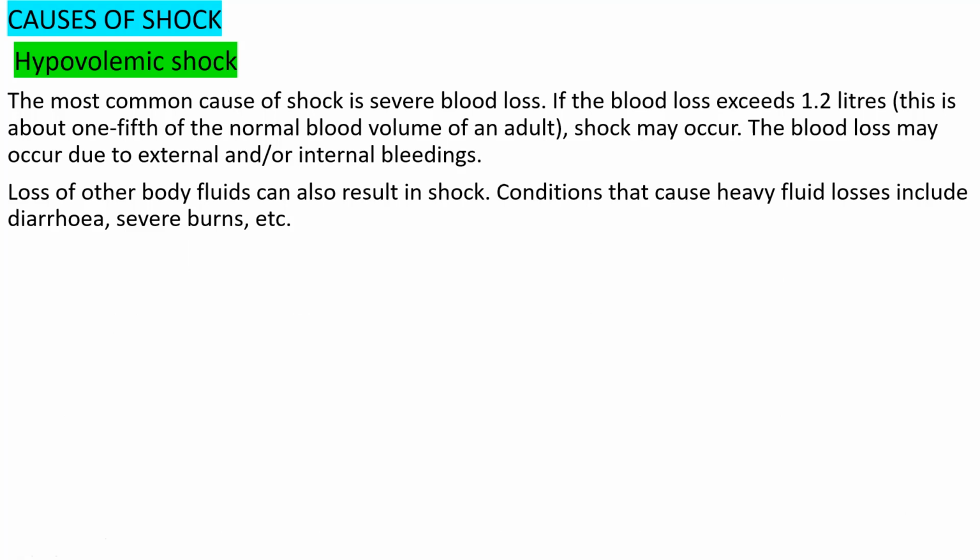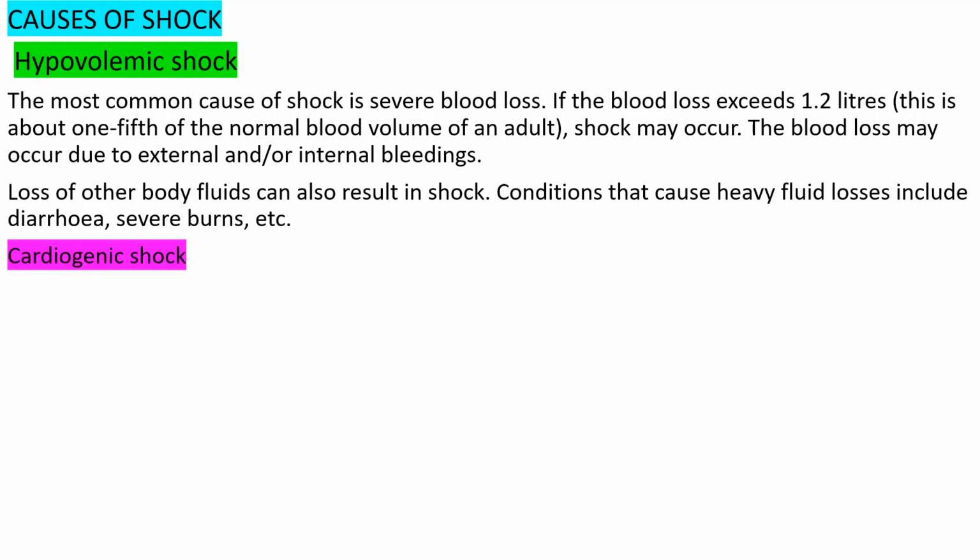This blood loss might be due to external or internal bleeding. And there are also some other conditions where we can lose our body fluid, like severe diarrhea or severe burn. Those conditions can lead to a shock known as hypovolemic shock.